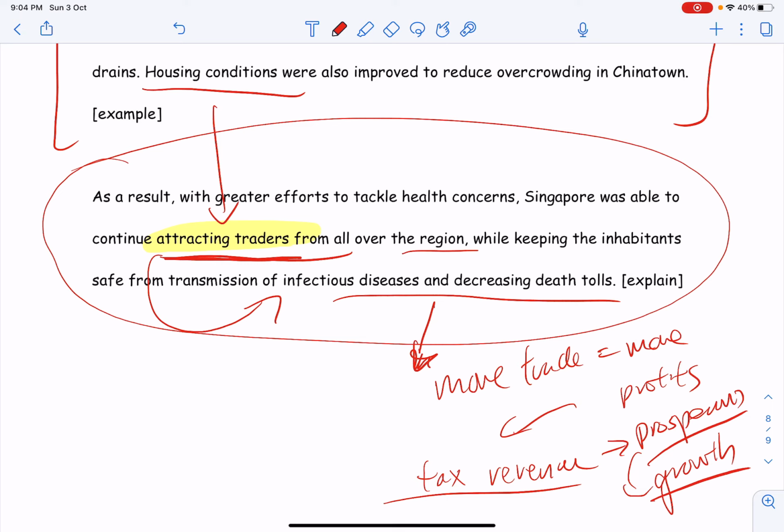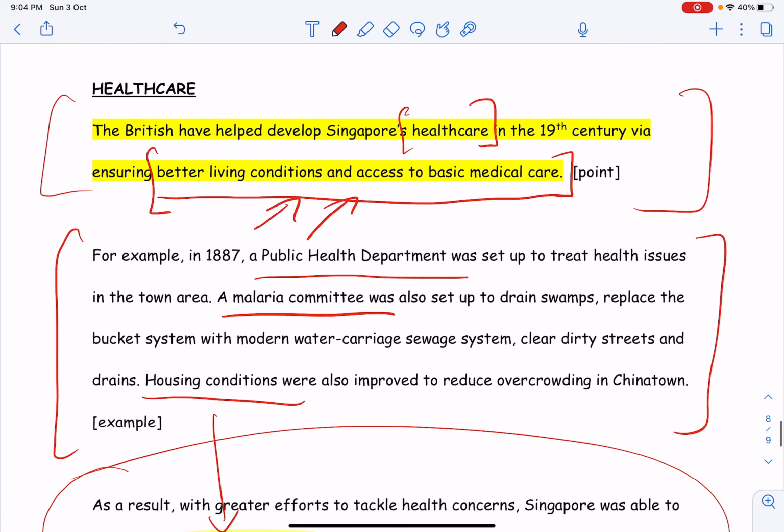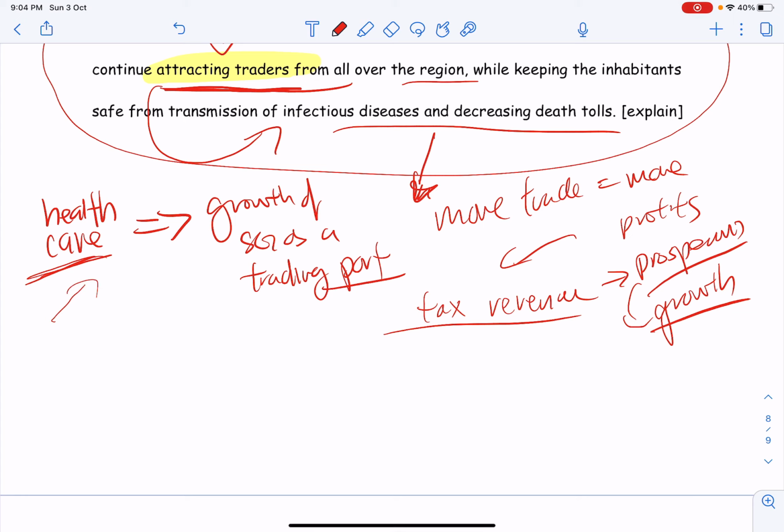And therefore because it's prosperous, that is how improvements in healthcare can lead to growth of Singapore as a trading port. So once again, your final outcome is growth. So in your explanation, you have to link everything that you know to the growth of Singapore as a trading port, right? Improvements in healthcare. What improvements again? It is the Public Health Department. It is the Malaria Committee. It is also the quarantine laws being made by the British. So all these things help Singapore to grow as a trading port.